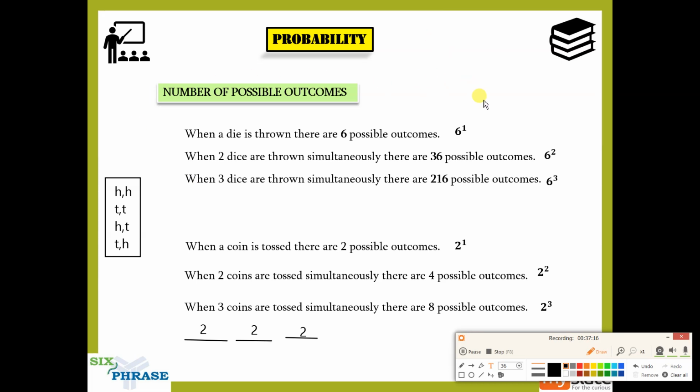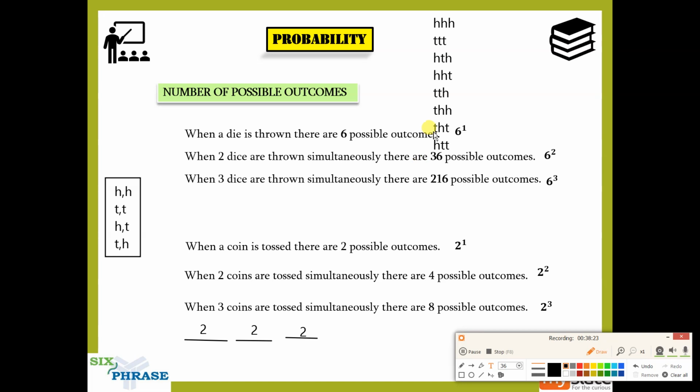I'll write it at the top. 3 coins are tossed. So the first possibility you could say is HHH, then TTT, then HTH, then HHT, then TTH, then THH, and we have THT, and the last one is HTT. So you can see we have the 8 possible combinations.